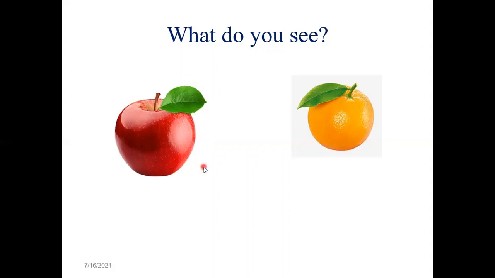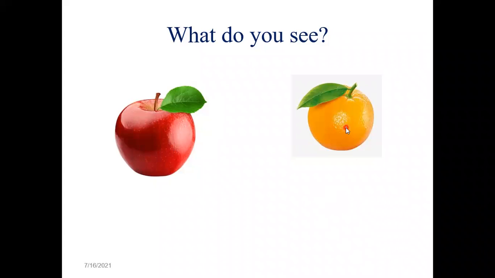Okay. See, white light is usually white in color. So when white light falls on any particular object, part of the light is absorbed by that object and part of the light is reflected. So here in case of the apple, the red light is reflected.